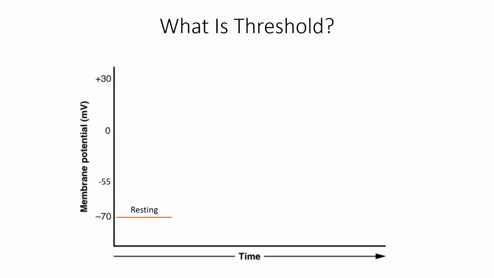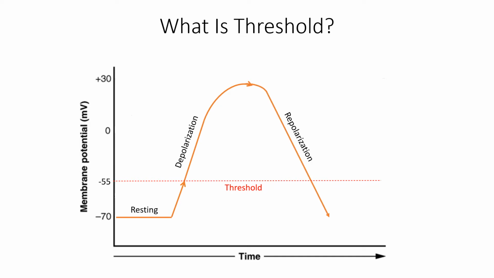Now let's address some important questions to better understand action potential. First, let's take a look at threshold and its importance. To initiate action potential, the membrane must depolarize from negative 70 millivolts to at least negative 55 millivolts. This critical level of depolarization is referred to as threshold. Once depolarization reaches threshold level, more sodium channels will open up, allowing the action potential to reach its peak at positive 30 millivolts, which is then followed by repolarization.